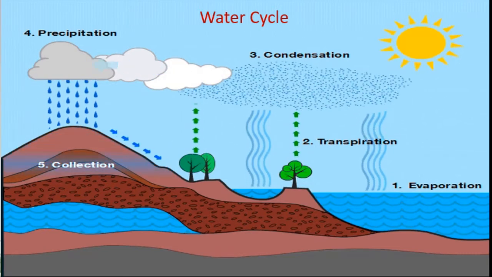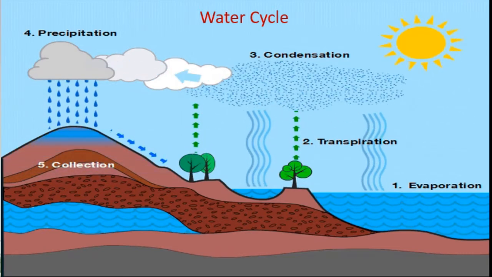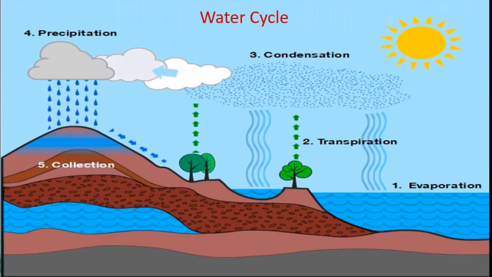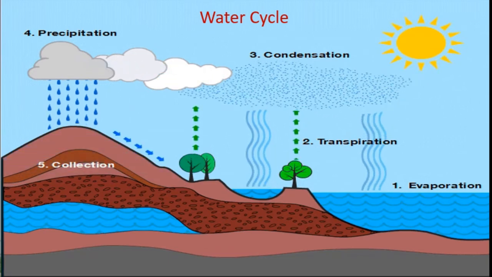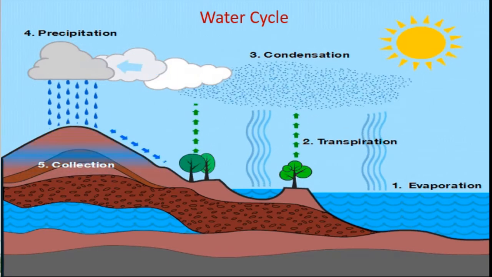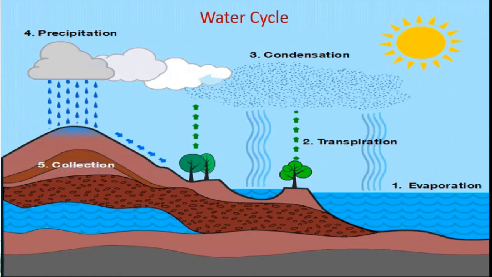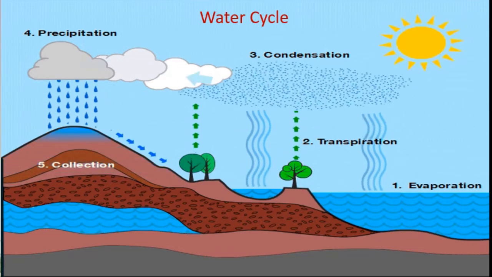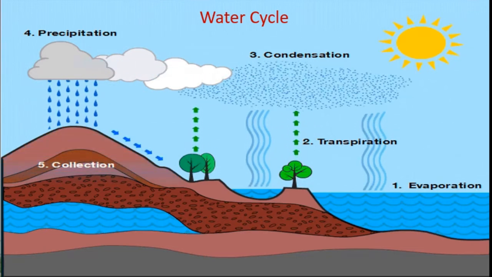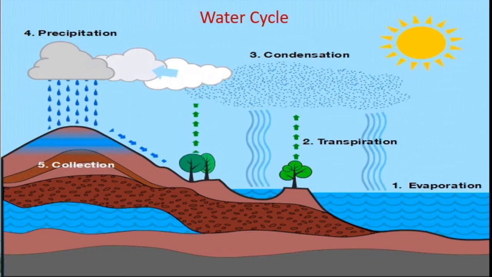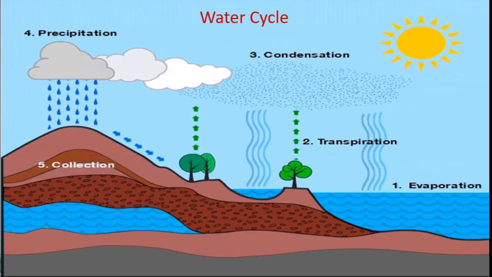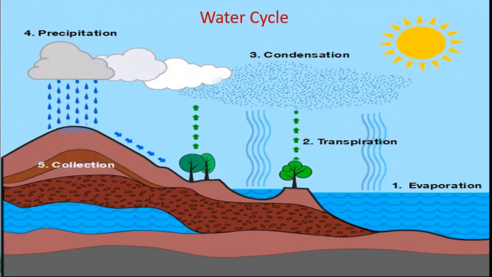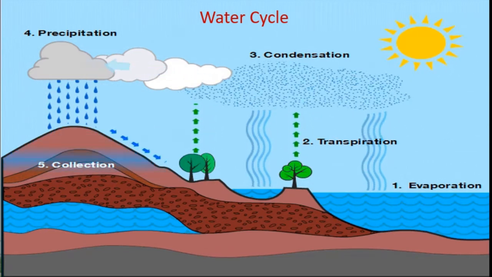And in the second, transpiration means water evaporates through plants too, through the leaves of the plants. Okay. As water vapor is lighter than air, it rises high up into the atmosphere. As it goes higher, it cools and condenses, forming very fine droplets of water. See there, number 3, condensation. The droplets are so small and light that they float in the atmosphere, forming clouds.